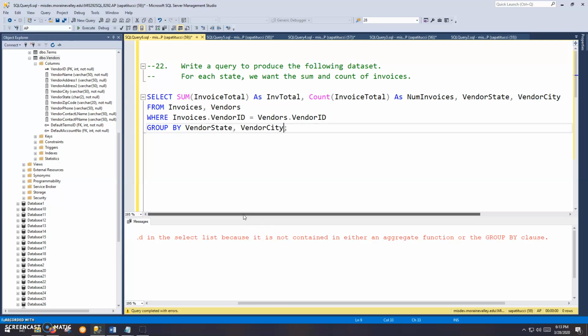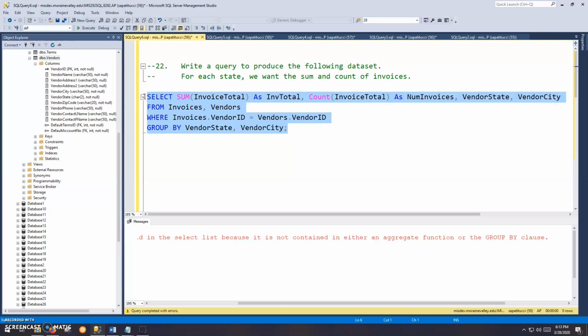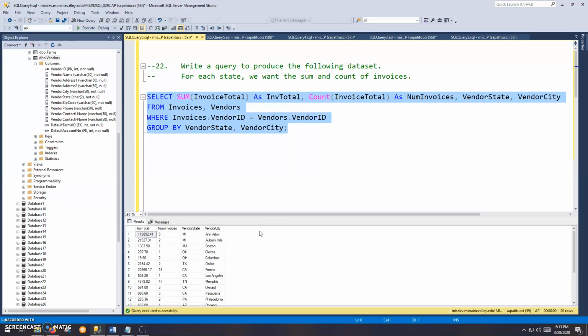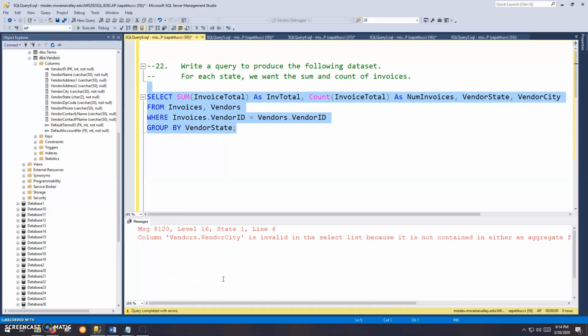Okay, so let me run that just to see what the results look like here. Okay, there they are. The cities are included. But in any case, getting back to that error, let me generate that error again. So vendor city, you can include it in your select clause, but unless it's an aggregate, which it's not, these guys are off the hook.